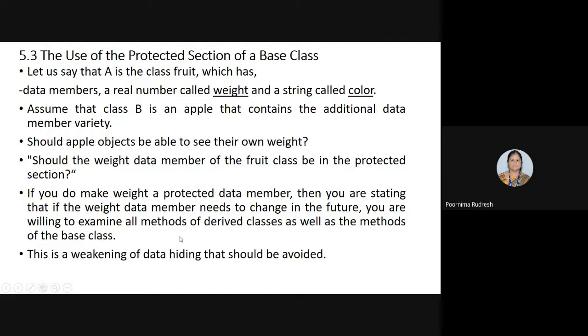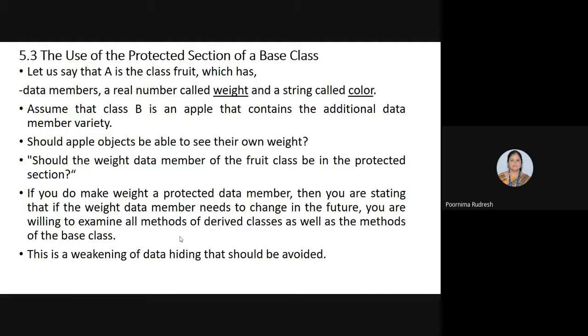See here, weight is declared as a data member in the fruit class itself. And since we are using the inheritance property, the apple class inherits the fruit class so that the apple class can make use of the data member weight.